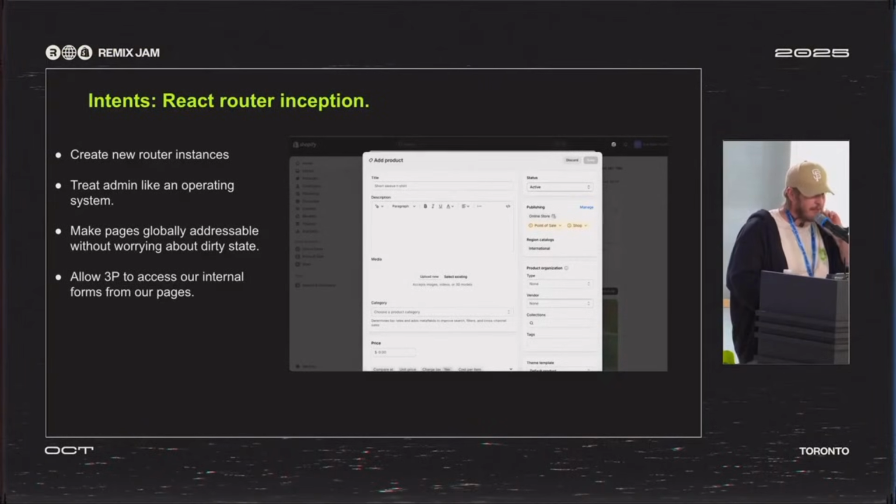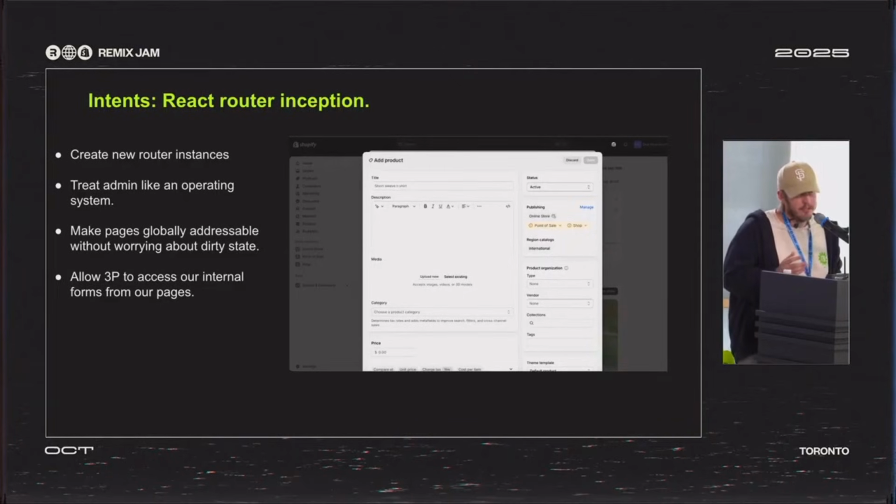Third-party devs are pretty happy about it, but it basically is a way to open any admin page globally, accessible on top of any other page. It handles being able to call things from one page to another without rebuilding components all over the place, and we can return data from a form to another form, so everybody can reuse functionality. It kind of treats the admin like an operating system, and this has big effects for AI.